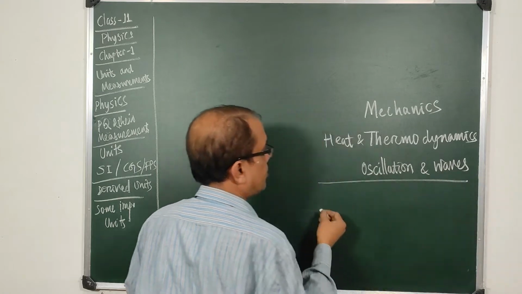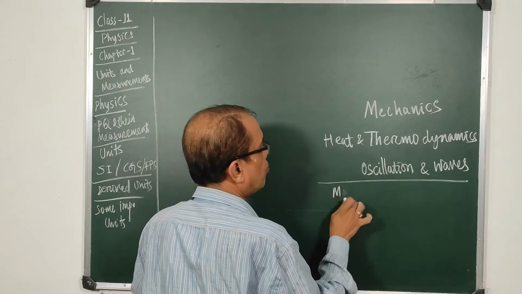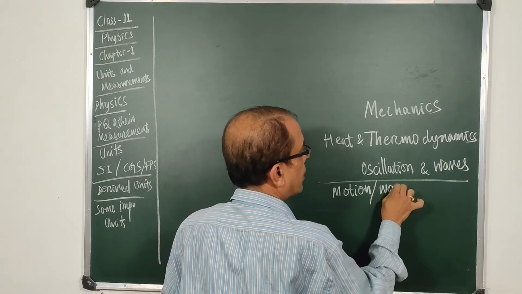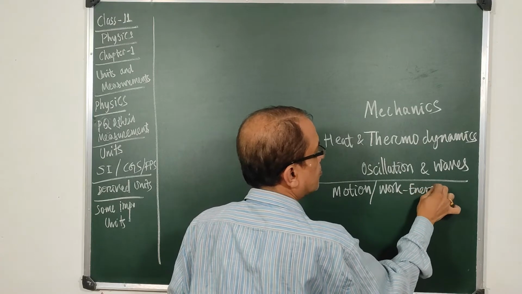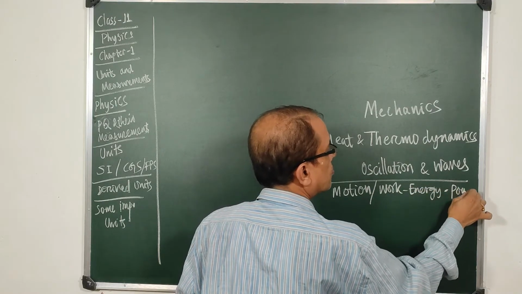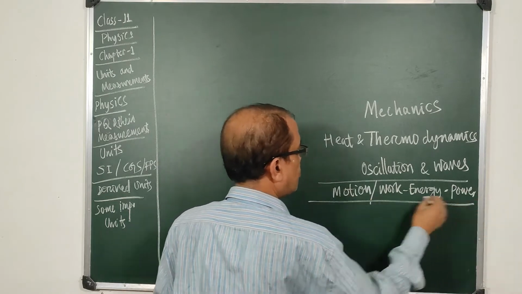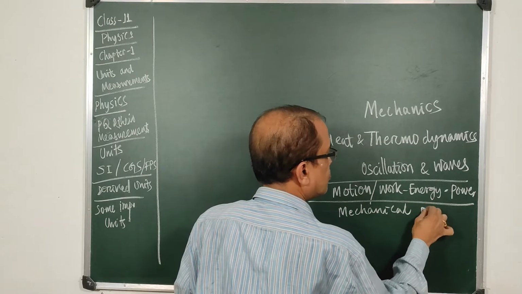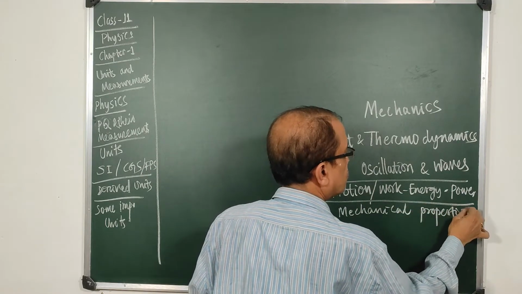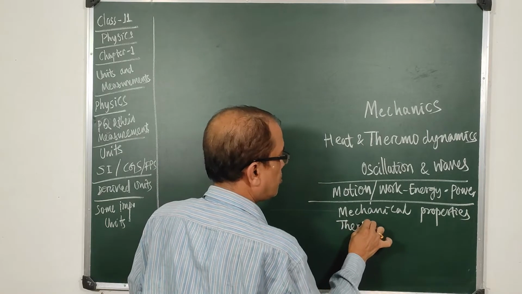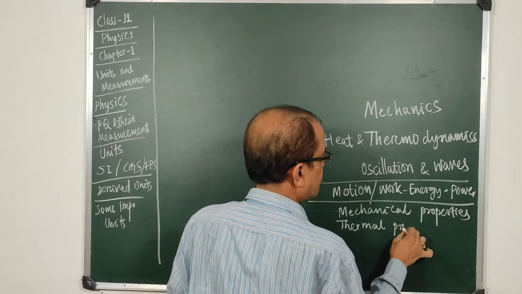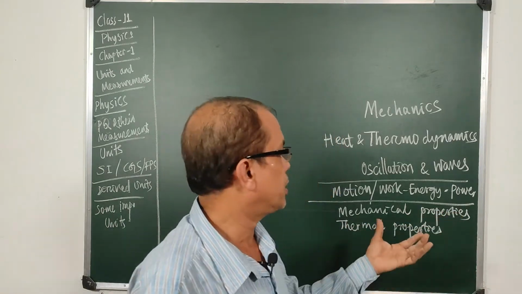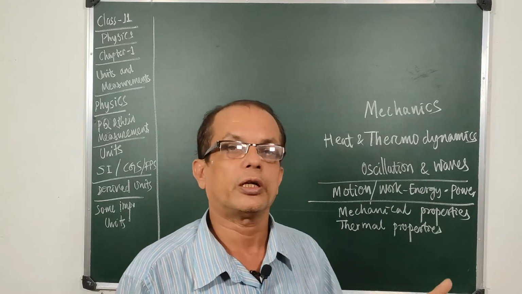And generally in these chapters we study about the motion, we study about the work, energy, power, we also study about mechanical properties of matter, we study about the thermal properties of matter, and mechanical properties generally includes mechanical properties of solids and liquids.